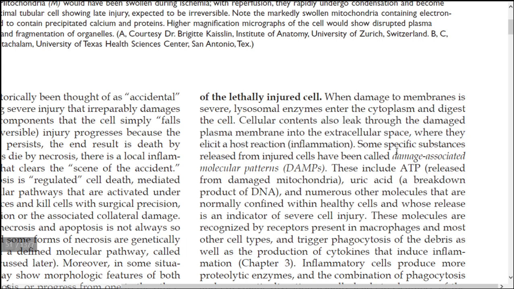There are some specific substances released from injured cells which are called damage associated molecular patterns. These are specific substances released from injured cells, and they include ATP, which is released from mitochondria that have undergone damage, and uric acid, a breakdown product of DNA, and numerous other molecules that are normally confined within healthy cells.